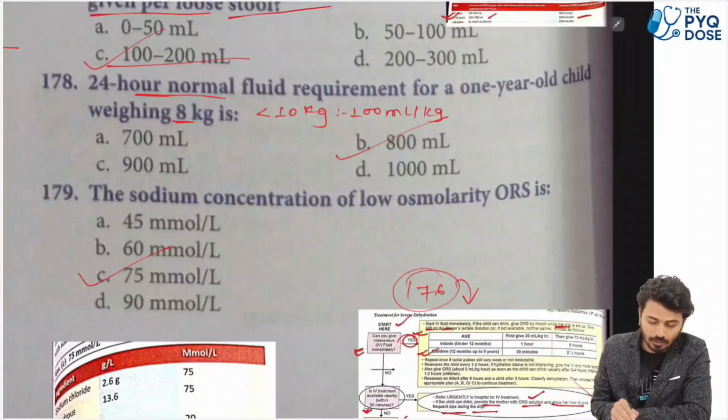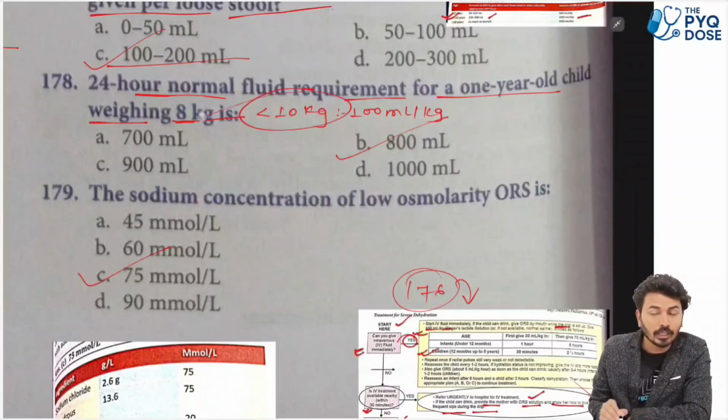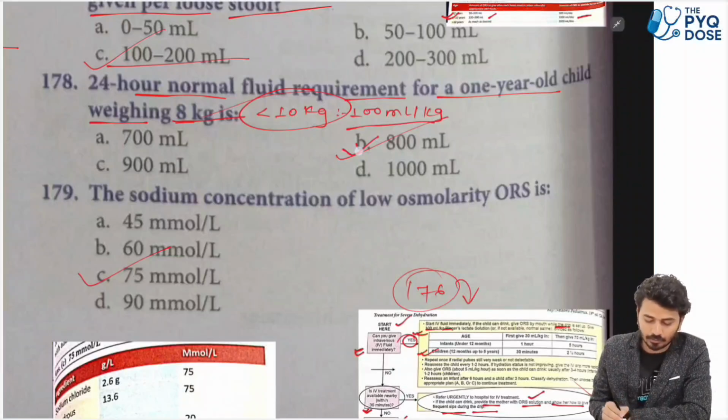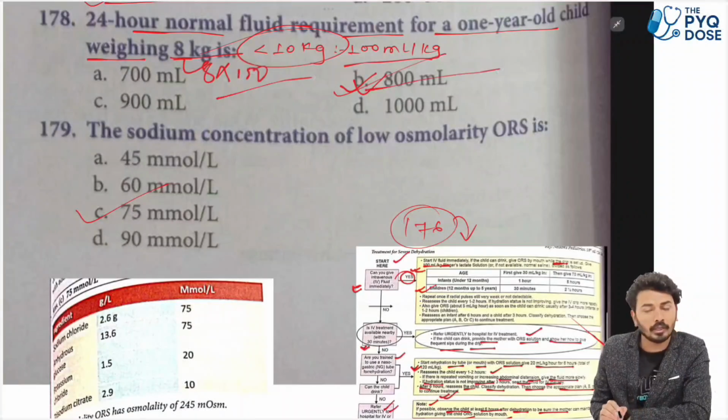24-hour normal fluid requirement for a 1-year-old child weighing 8 kg. Weighing 8 kg comes under less than 10 kg, that is generally 100 ml per kg. So here the best option we have is 800 ml. Okay, 800 ml will be the best. 8 into 100, that is generally 800 ml.